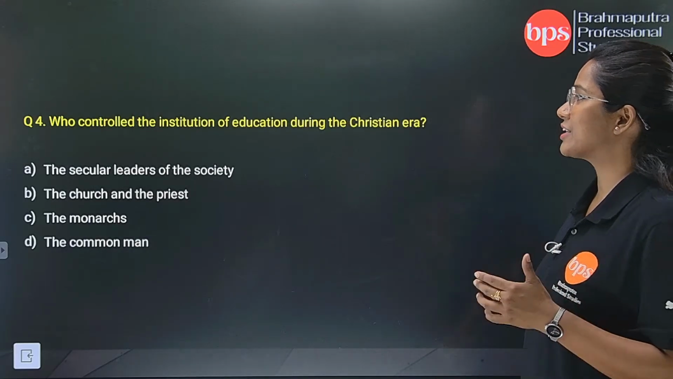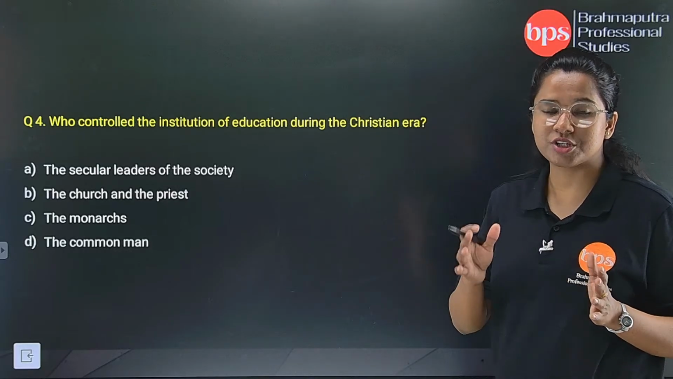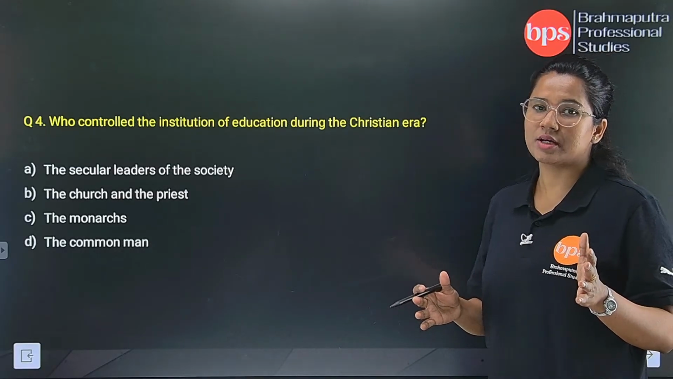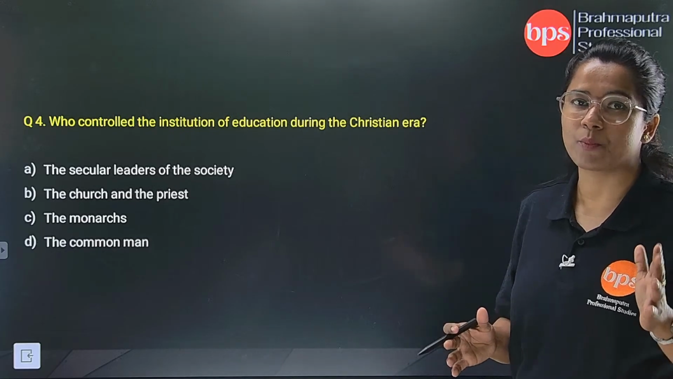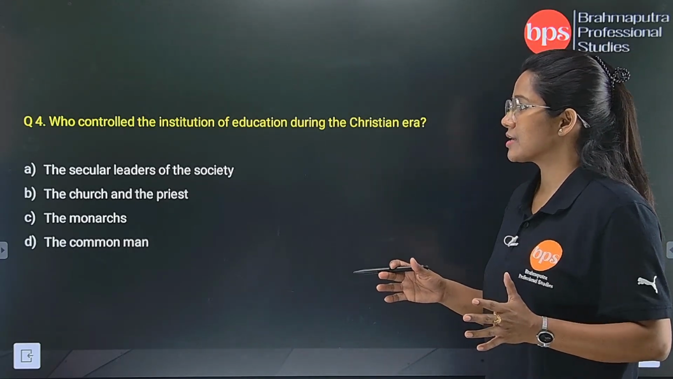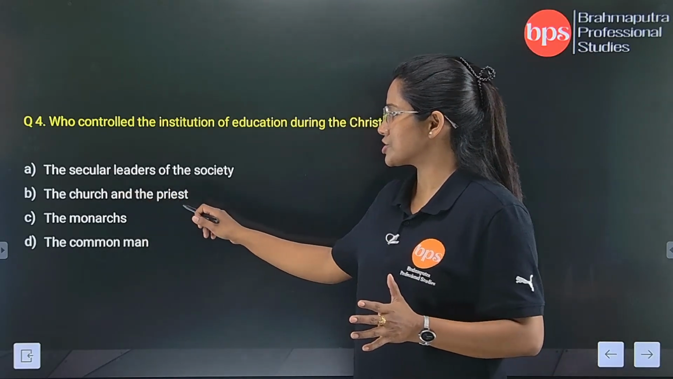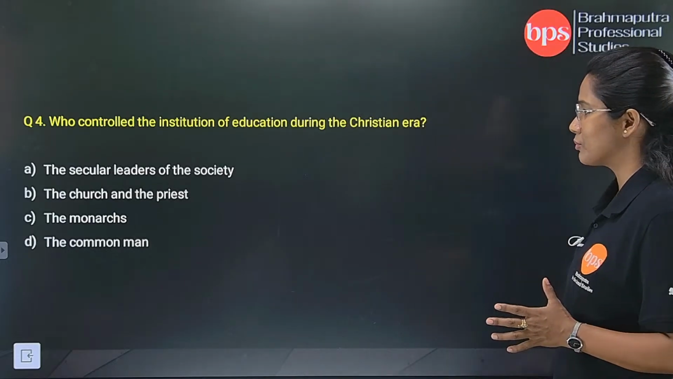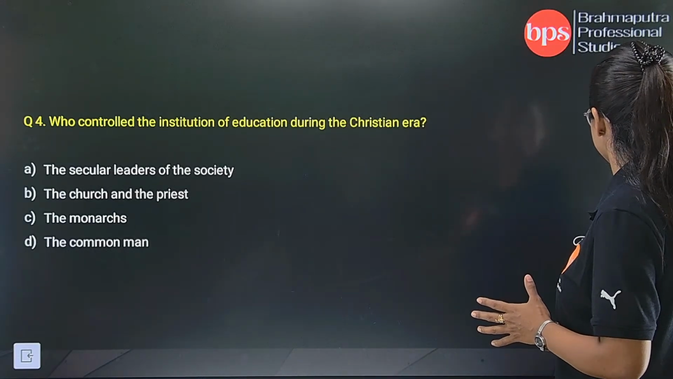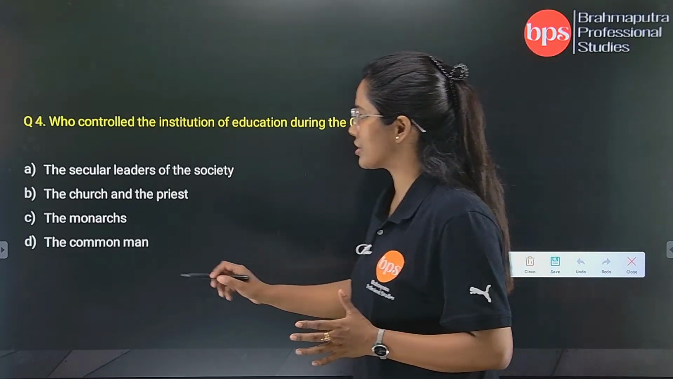Number 4, who controlled the institution of education during the Christian era? In the Christian era, who was in power of education? The ecclesiastics. So is that the secular leaders of the country, of the society? No. The church and the priest? Yes. And the monarchs and the common man? No. So here we can directly go to the answer, that is the church and the priest.